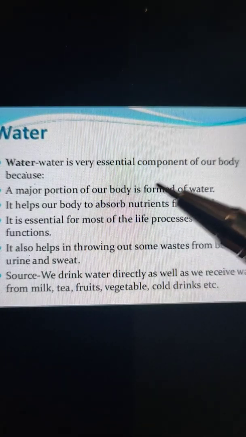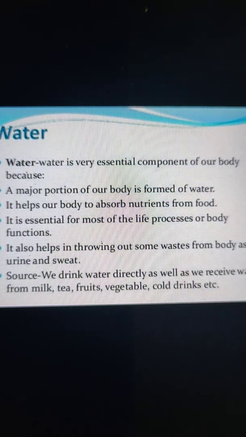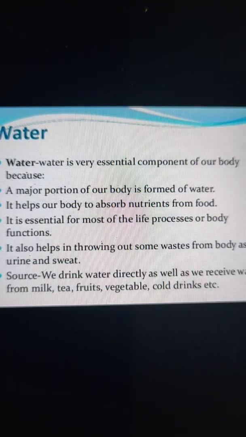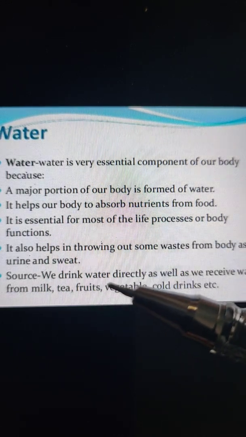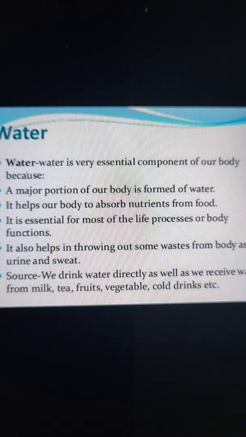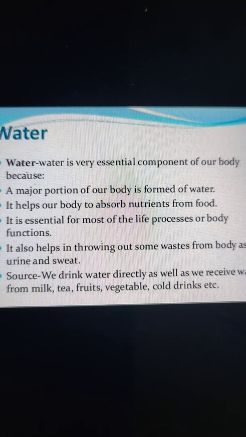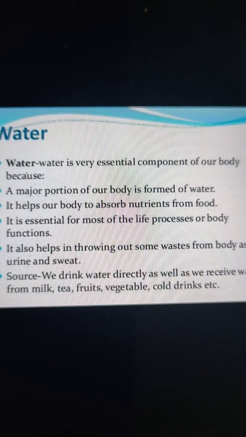Water is a very essential component of our body because a major portion of our body is formed of water. About 70% of our body is made up of water, and it is the most important constituent of food, and it is also very essential for life. For example, a child whose weight is 35 kilograms has about 25 kilograms of water in his body. That is why water is needed by our body, and water also performs so many functions.